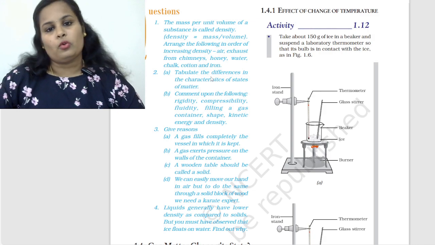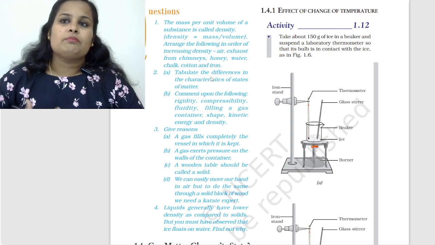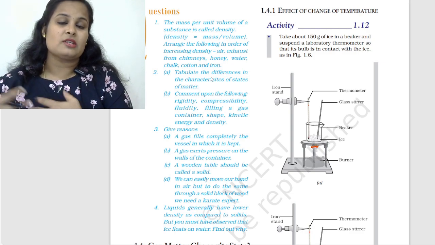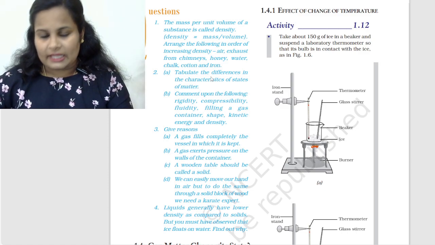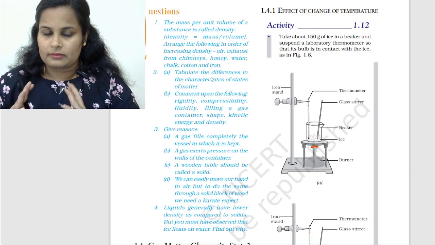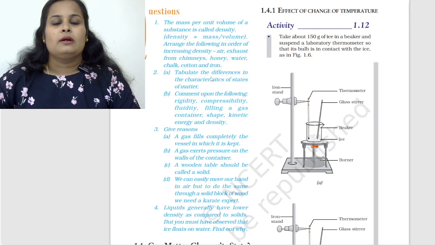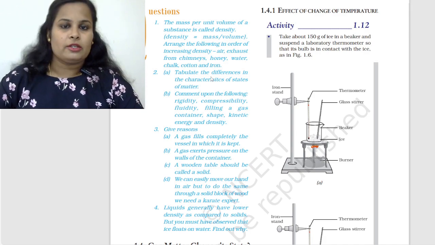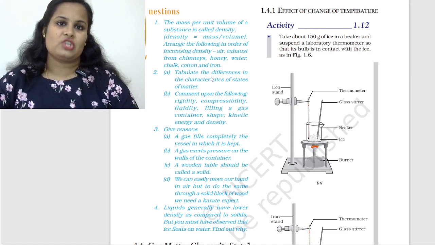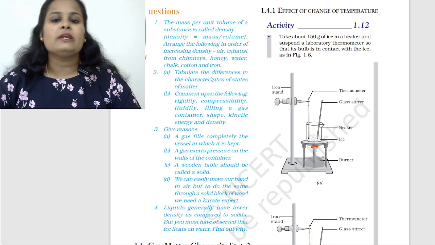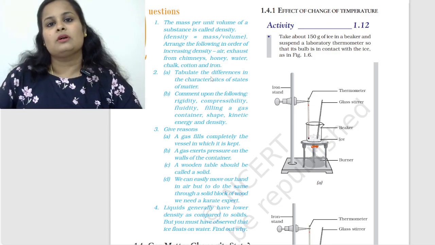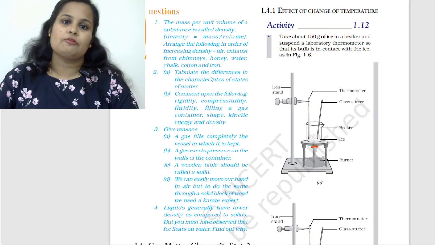B question: comment upon the following. Rigidity is the property of a substance or matter to maintain its shape even if an external force is applied on it. To remain or to regain that same shape even when some external force is applied, that is basically rigidity. All solids are very rigid in nature. We are not able to change their shape or size very easily, right? And compressibility is a property by which a particular substance can reduce its volume when the particles come into closer contact when we apply some external force on it.